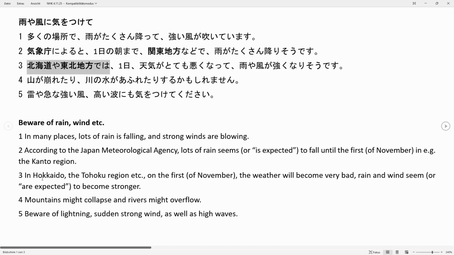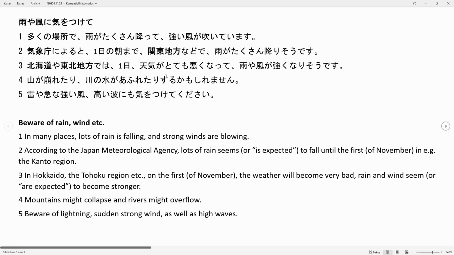So as a whole we have in Hokkaido, the Tohoku region, etc., because again we have ya in here. On the 1st of November the weather will become very bad, rain and wind seem to become stronger. In both of these sentences I also put "is expected" as an alternative translation right here, because in my opinion the translation of both of these is fine.